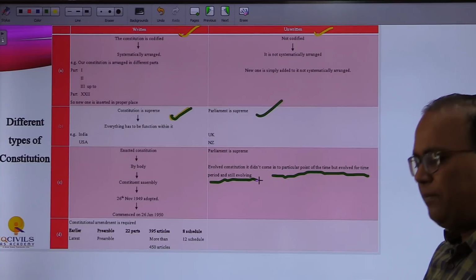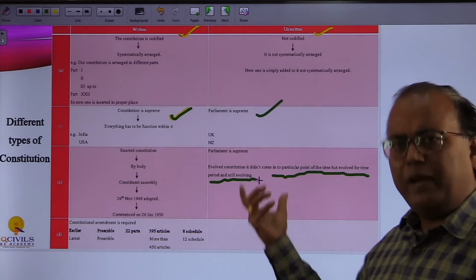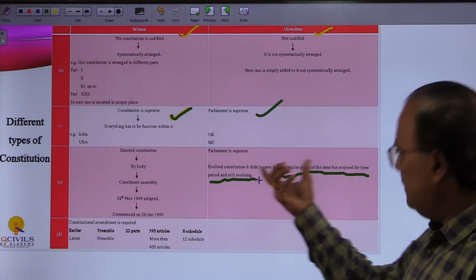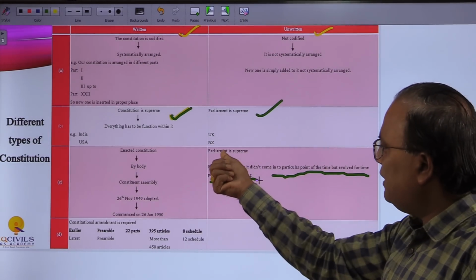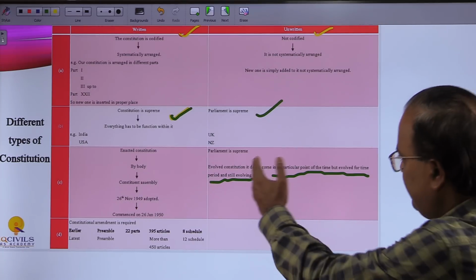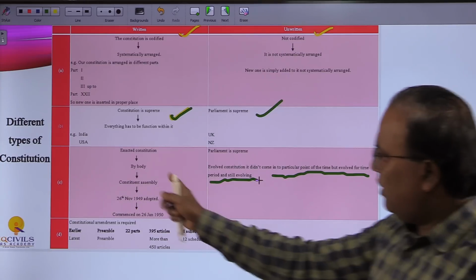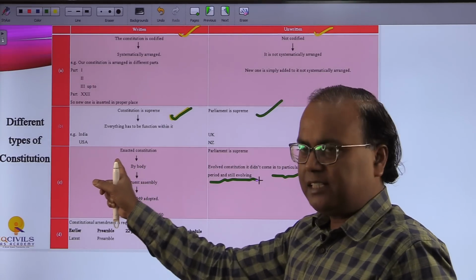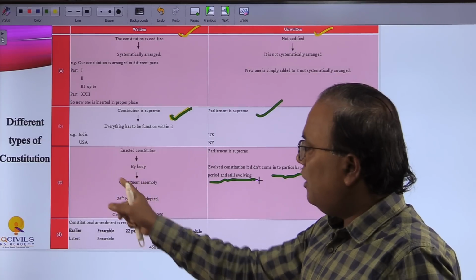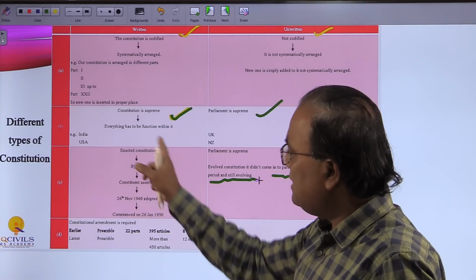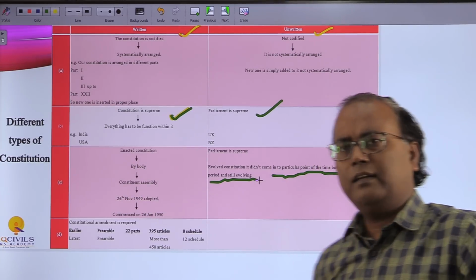Let's take the example of the Lok Sabha. Every 5 years we have a new election in India. The same is the case in the United Kingdom, but there, whenever the parliament enacts a law, it becomes part of the constitution. Here, the constituent assembly enacted the constitution. Once the parliament in India enacts a law, it is not going to be part of the constitution.